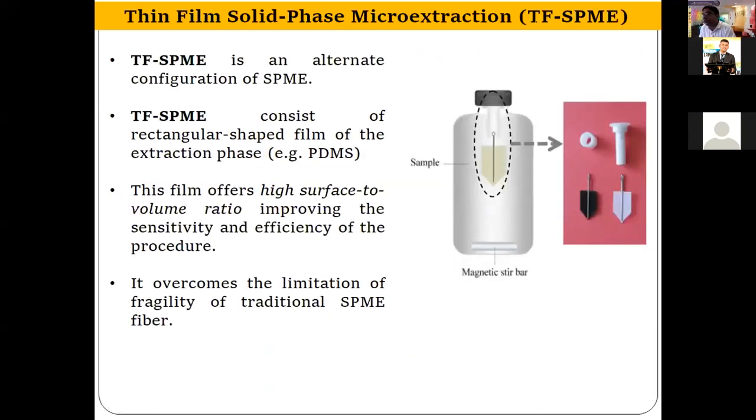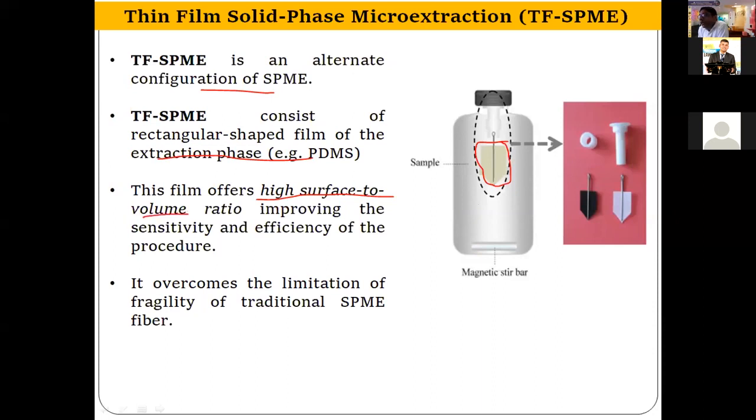Then thin film solid phase microextraction. It is also a kind of adsorption technique, but in this case there is a thin film of stainless steel, and upon this thin film we coat our PDMS kind of sorbents. It is an alternate configuration of SPME, and it consists of a rectangular shaped film of the extraction phase, that is PDMS. And what is the advantage of thin films? The basic advantage is it offers a high surface to volume ratio.